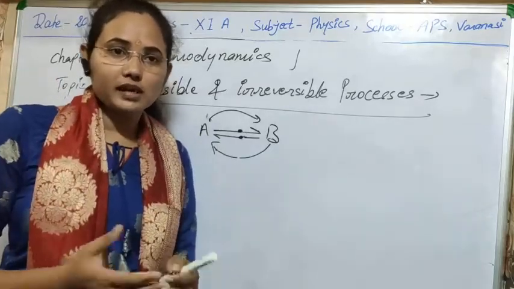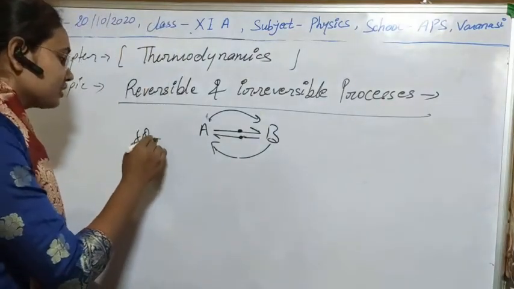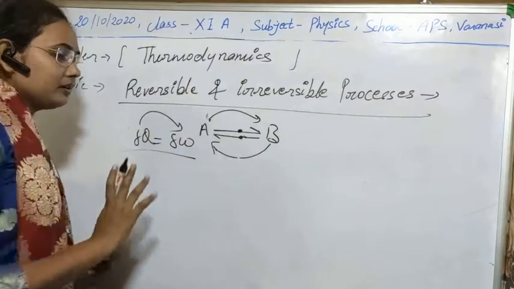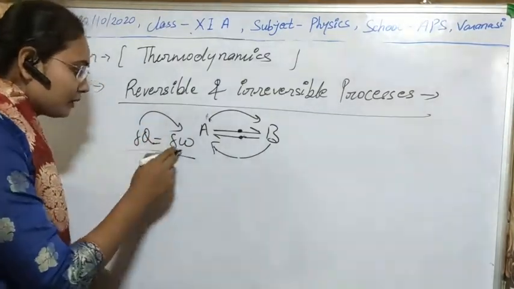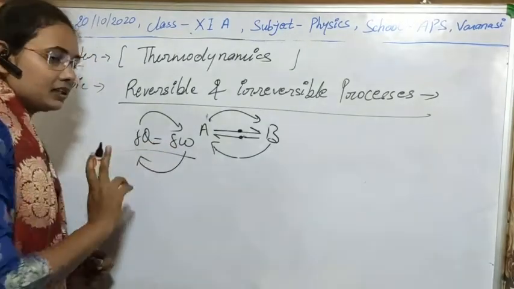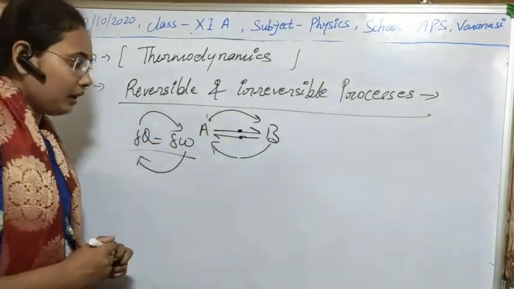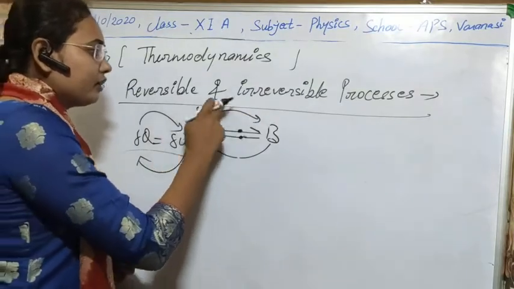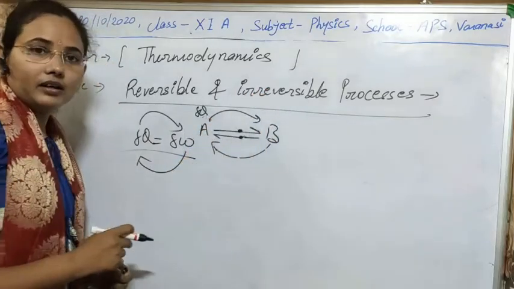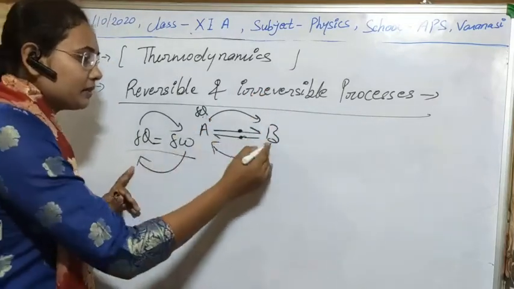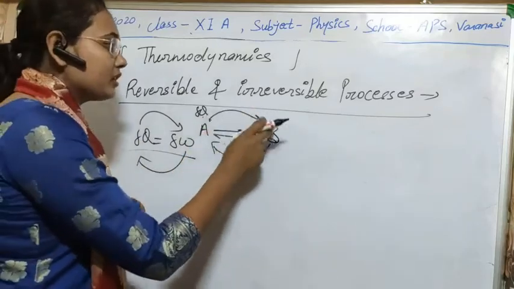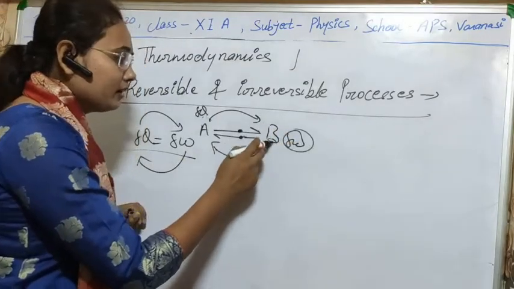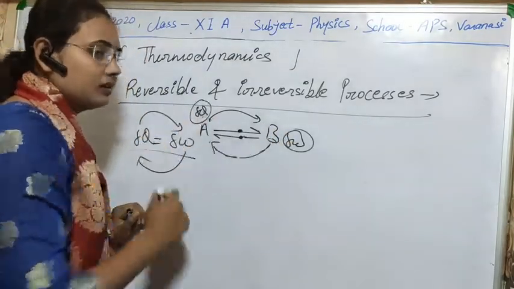The first law of thermodynamics says that suppose delta Q is converting into delta W, right? We are trying to change heat into mechanical work. So from the first law of thermodynamics, it is also possible that mechanical energy can be converted into heat. This is the same thing. Suppose this is a hotter body and we are taking heat from it and doing some mechanical work, then according to the first law of thermodynamics and with the help of the definition of a reversible process, we can say that this mechanical energy or work can again be converted into this heat.